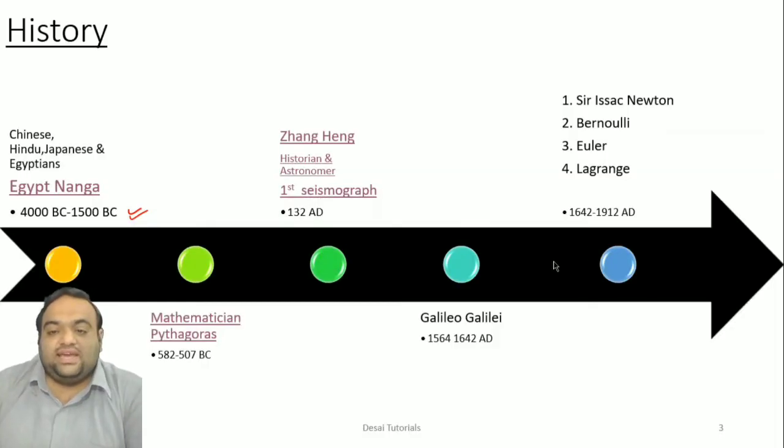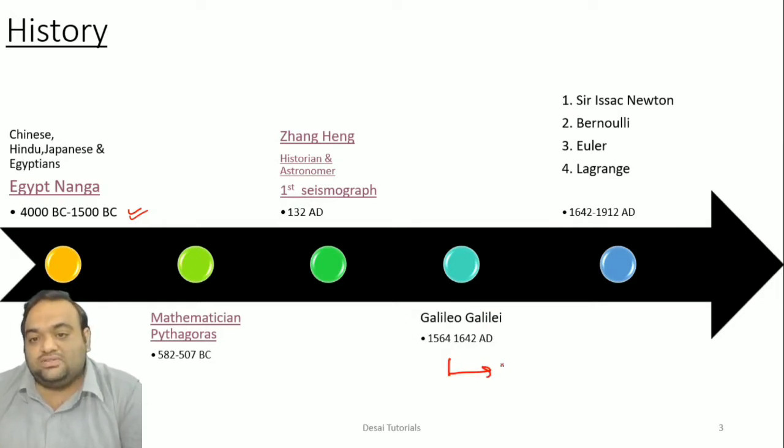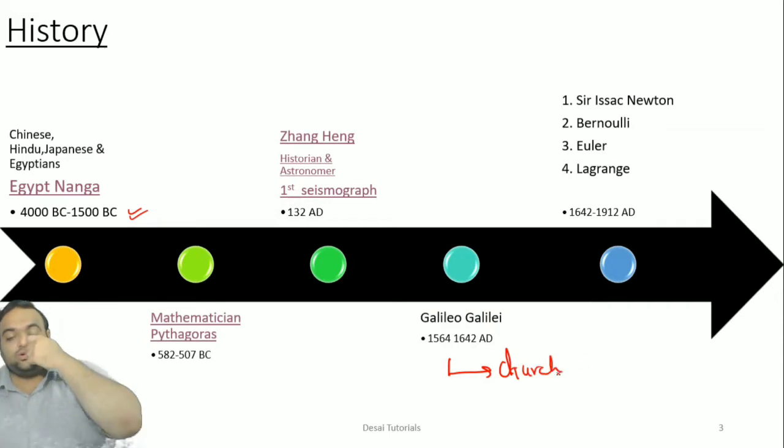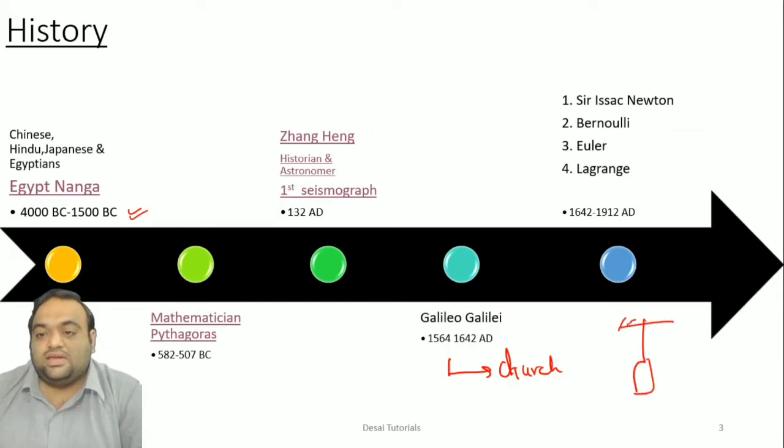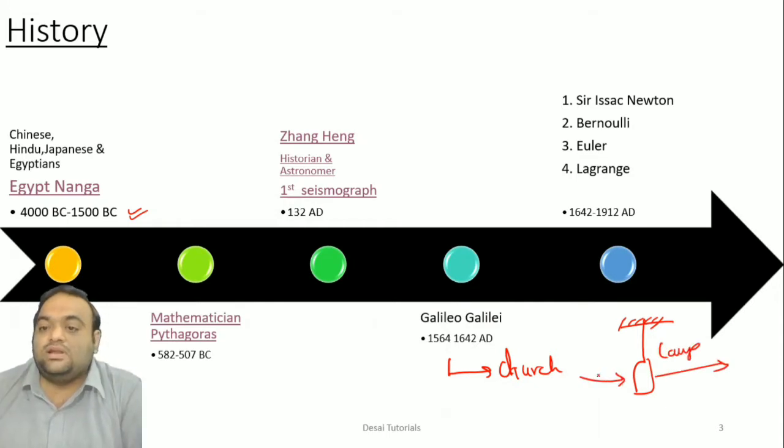Next, after that, Galileo Galilei arrived. One day he was in a church and he was getting bored. He found that a few lamps were hanging in the church, and due to wind, they were oscillating like a pendulum.